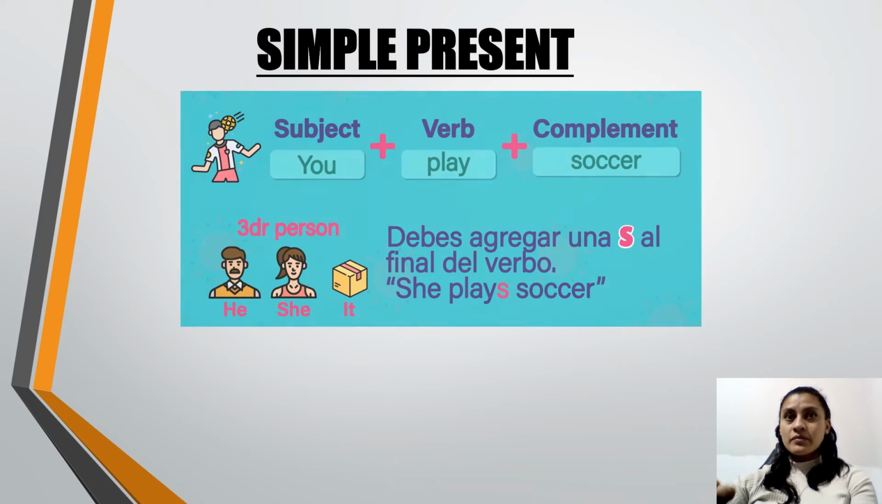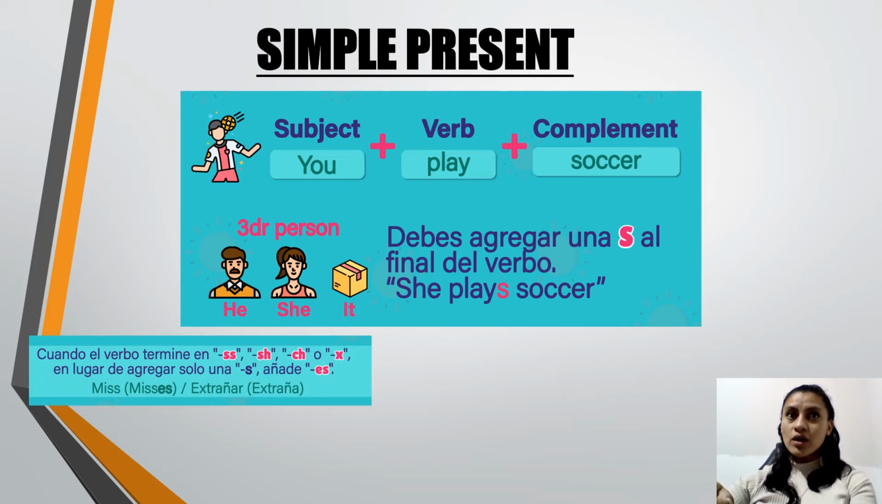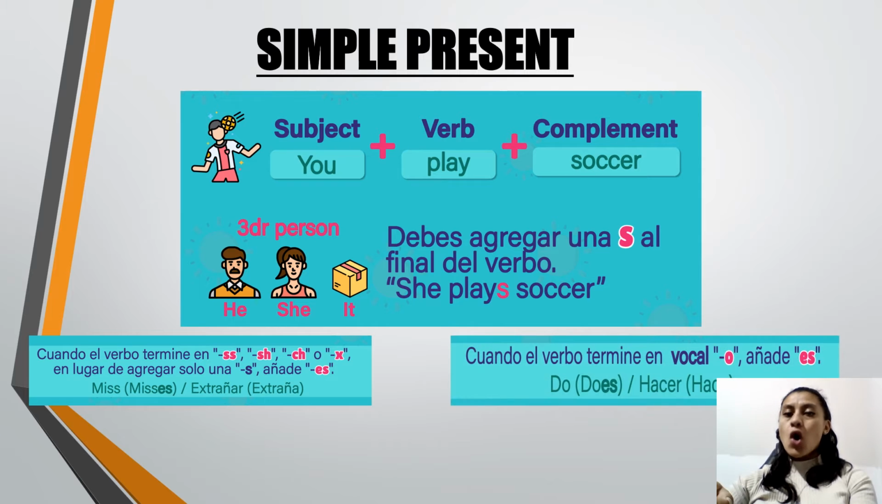So please remember, okay? Here we have other examples like you play soccer, right? Remember, you are going to need to add the S at the end of the verb. So with the third person, in this case, she plays soccer. All right, remember another rule. When the verbs end in double S, SH, CH, or X, we have to add not only the S, but also ES. For example, miss, we have to add misses. Another rule, when the verb ends in a vowel O, we have to add ES to this verb. For example, the verb do, we are going to add does.